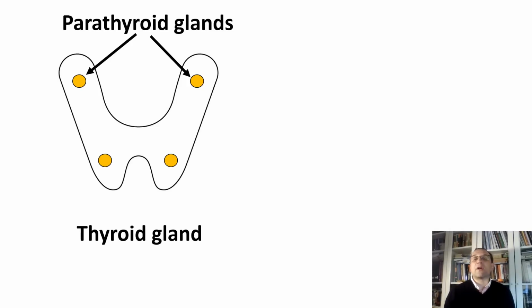There are 4 parathyroid glands located in the back of the thyroid gland. The parathyroid glands secrete parathyroid hormone. Parathyroid hormone helps control the levels of calcium in the blood. This hormone is very important in the formation of bones and in controlling the proper functioning of nerves and muscles.